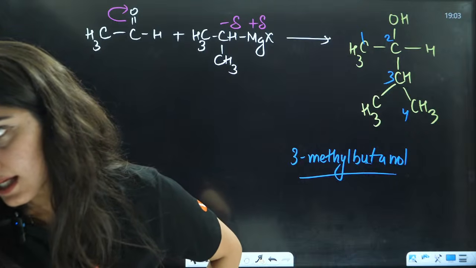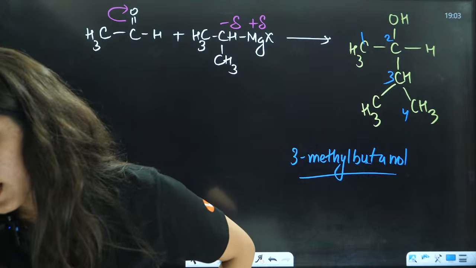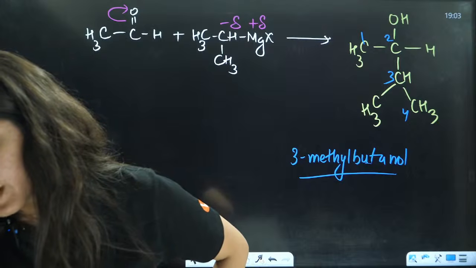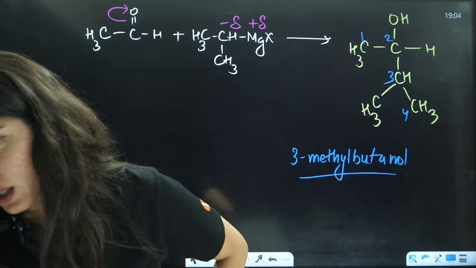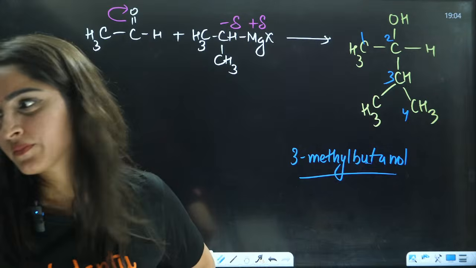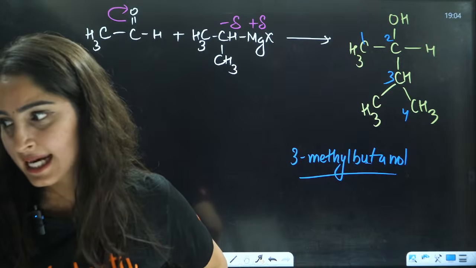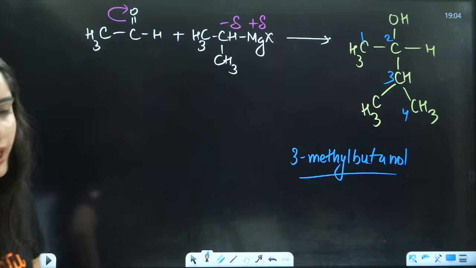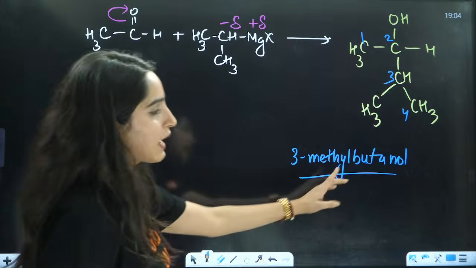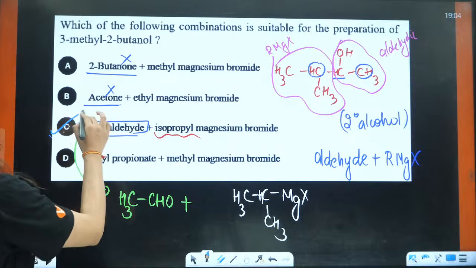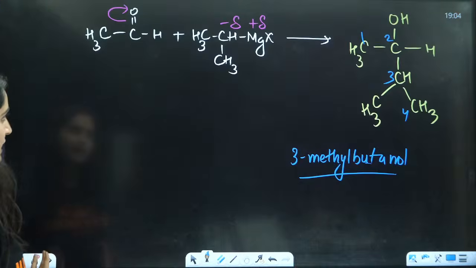Yes. Sathi, I will verify that. According to me, that is right, but I will verify that. Now, this is your 3-methyl butanol. So, that becomes your 3-methyl butanol. That is C is the correct answer.